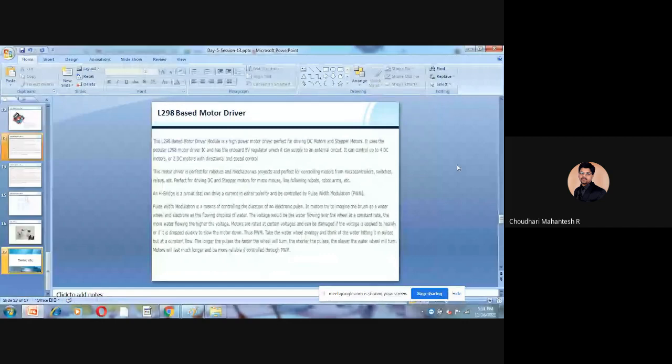In pulse width modulation, we control the duration of an electronic pulse.